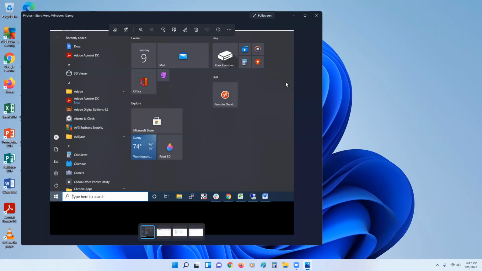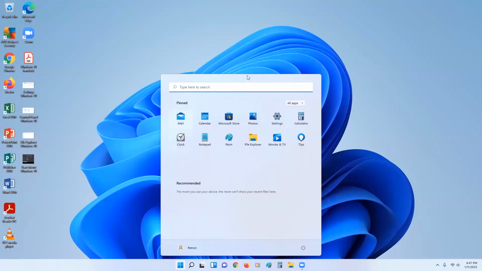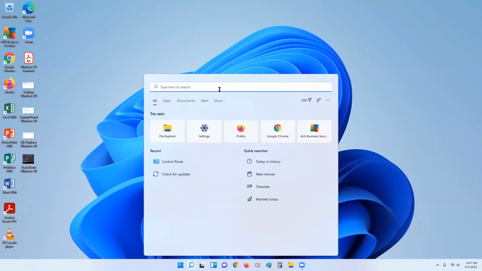So how does this look different again in Windows 11? So we have a lot less going on. There's no tiles, there's no live tiles, but we do have some of our pinned apps and programs. The search bar up here will search through apps, programs, files, and the web.